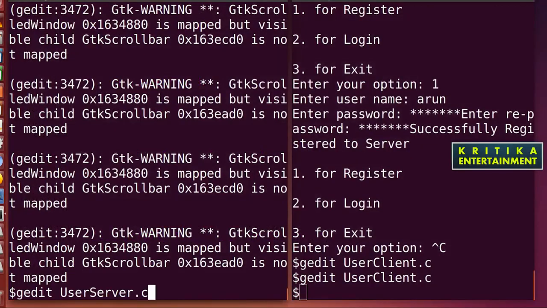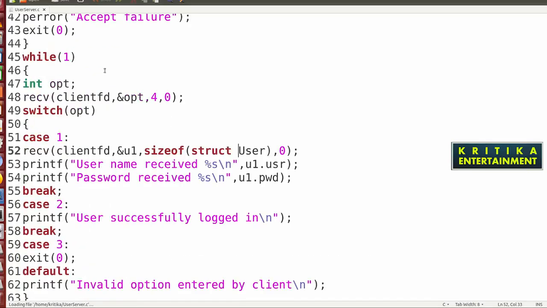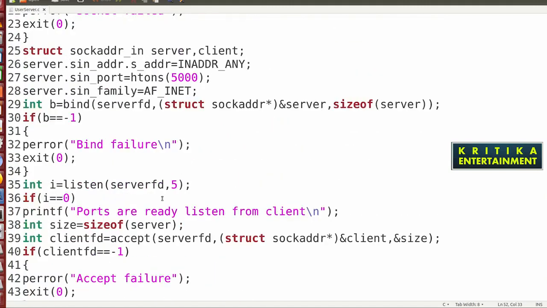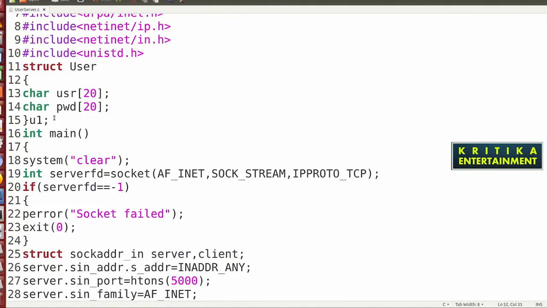Then here also we'll check what is written: client ID U1, struct user, 0, the username received, this U1 user. So I will tell U1 is equal to something.